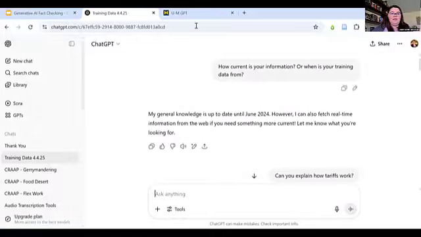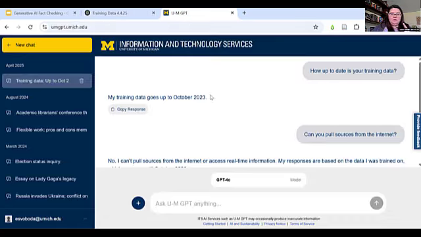Okay. As a comparison, let's take a look at UMGPT. So again, this morning I asked it, how up to date is your training data? And it said my training data goes up to October 2023.